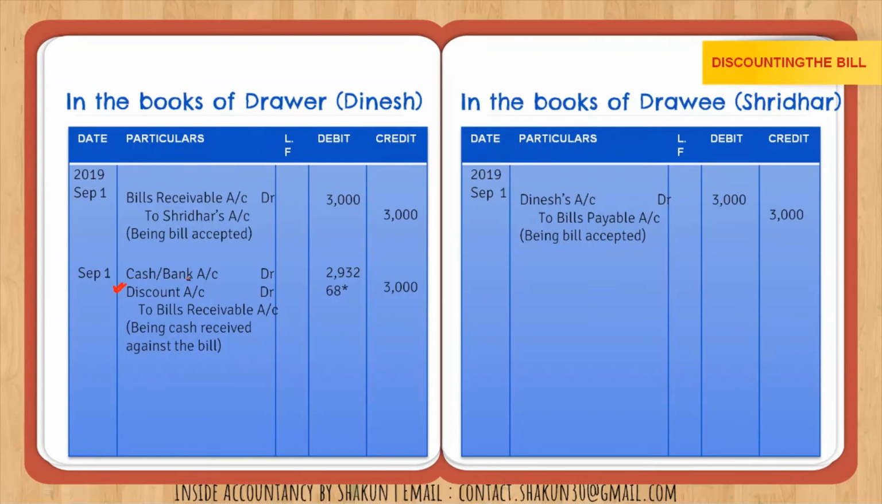I mean the drawer is receiving the cash. Cash is debited. Discount loss hai, that's why it is debited. And bills receivable is going, that's why it is credited. This amount should have come here. So bills receivable is worth rupees 3,000. Same amount has been written.